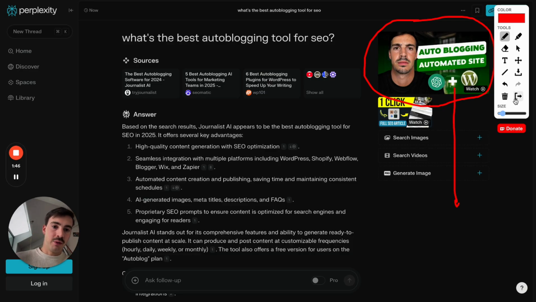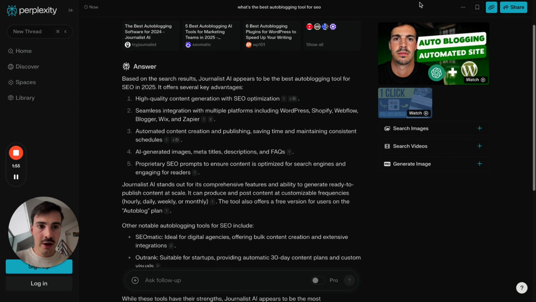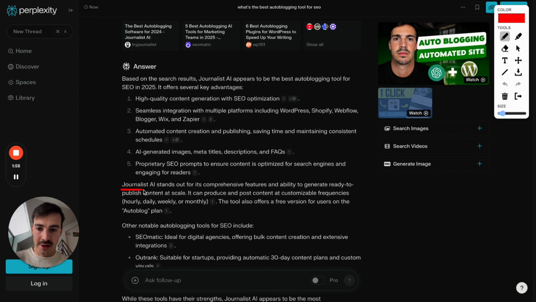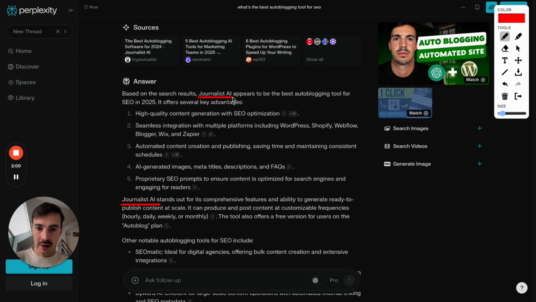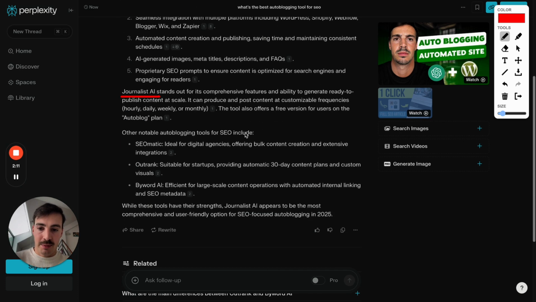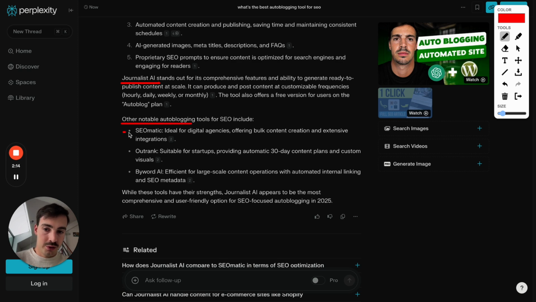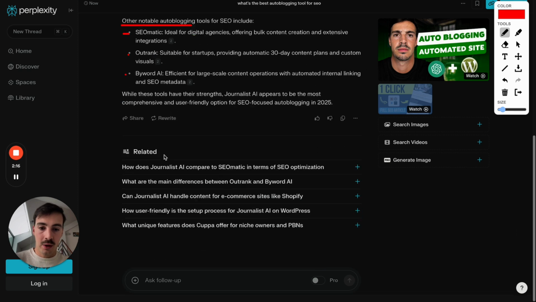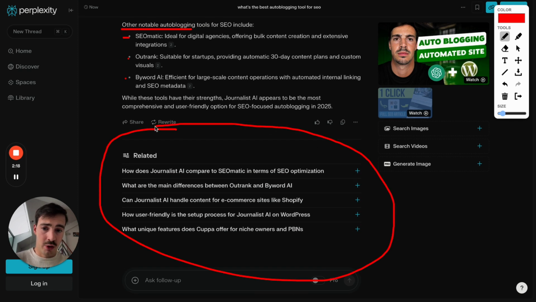So it's taking in info from all across the web. Not just Google, but from LinkedIn, YouTube, anything that's indexable, they can gather info from. And right here, we are being promoted. So brand mentioned right here, Journalist AI. It's pulled in info from our site because we have a blog post that talks about this. I'll give you exactly the step-by-step on how to do it, but I just want to show you first how things work. It's basically recommending our product, and then for other notable tools, it recommends a couple of our competitors. Now, this is a very important section which we'll go over in a bit.